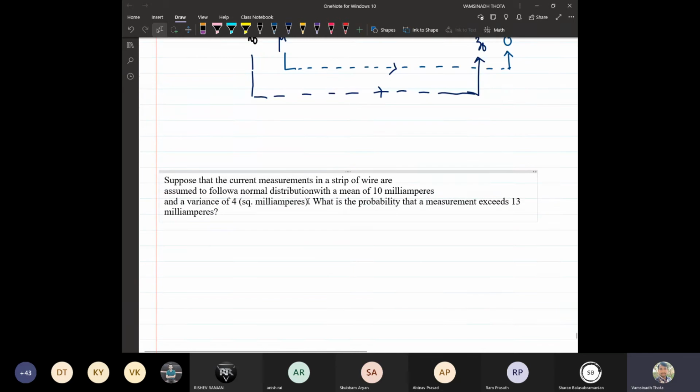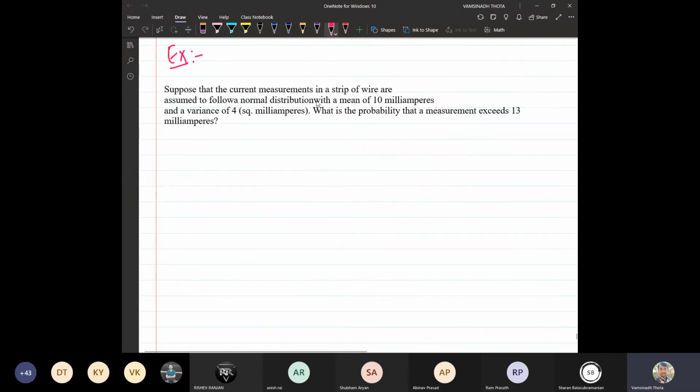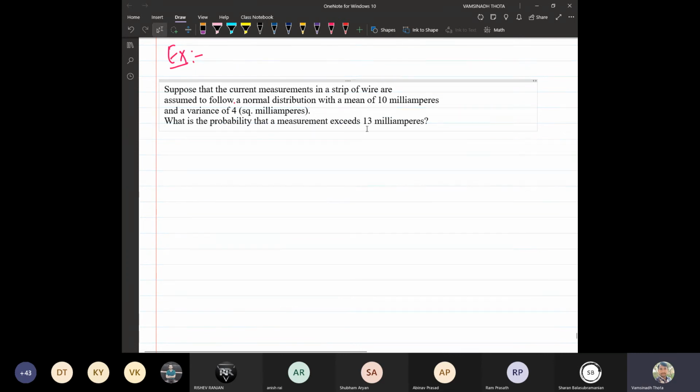Now you see this example, what is given and what we need to evaluate. First, let us understand the question. The question here is given as: suppose that the current measurements in a strip of wire are assumed to follow a normal distribution with a mean of 10 milliamperes and a variance of 4 square milliamperes. What is the probability that a measurement exceeds